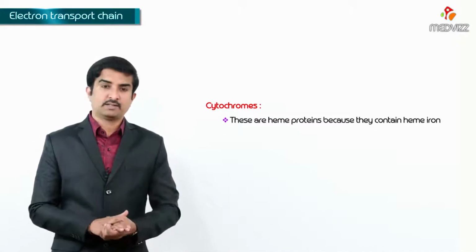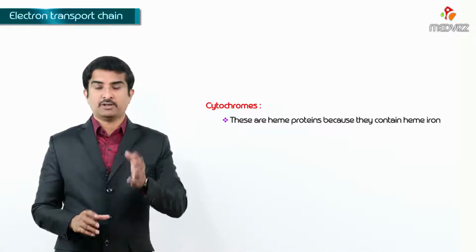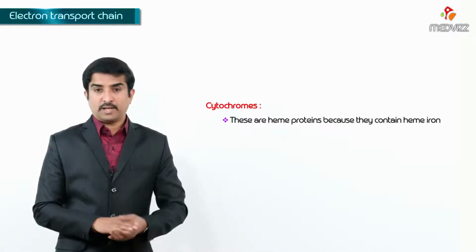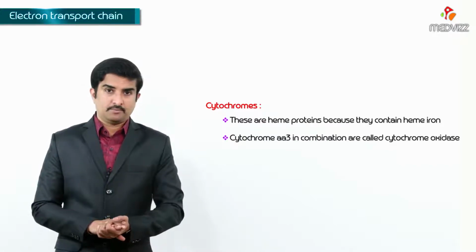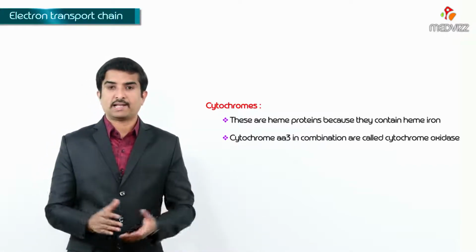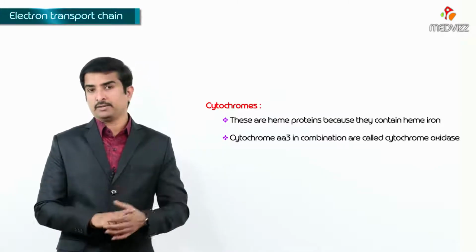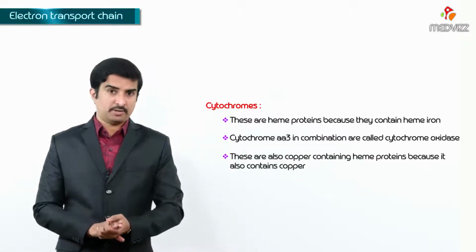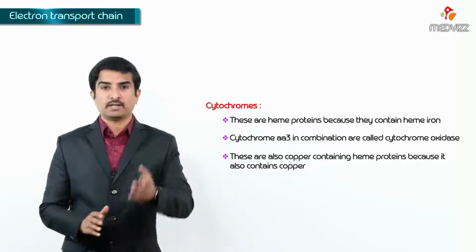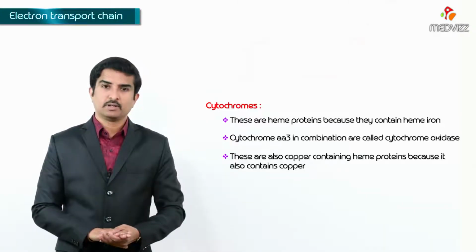Here, the cytochromes, which are called heme proteins, contain heme iron, whereas the cytochromes A and A3 in combination are called cytochrome oxidase. Besides heme iron, they also contain copper, which means they are copper containing heme proteins.